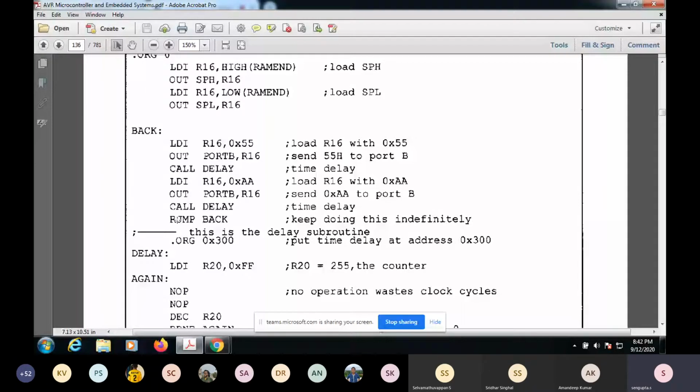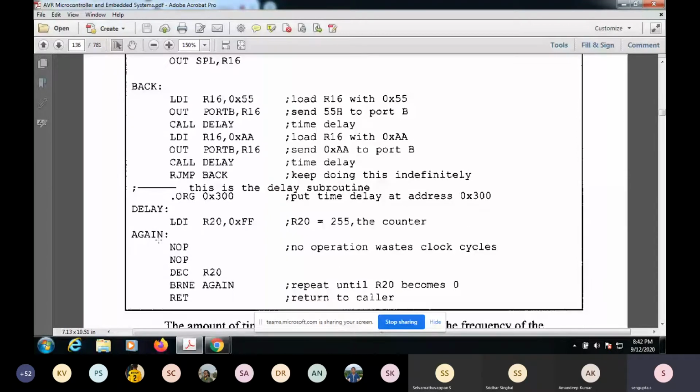So it'll store this address in the stack, and then the old value of the program counter, which was pointing to this line, will be stored in the stack. The future value of the program counter will be nothing but the delay. So delay is the address of this call subroutine, and then it will be executing.